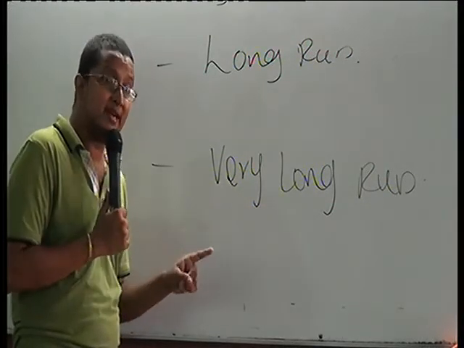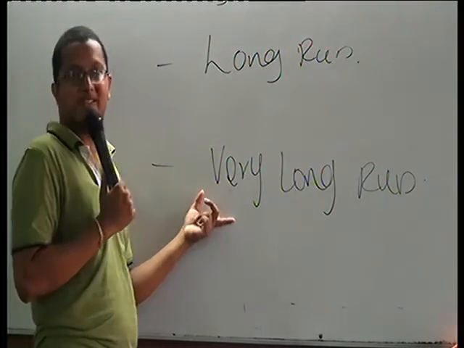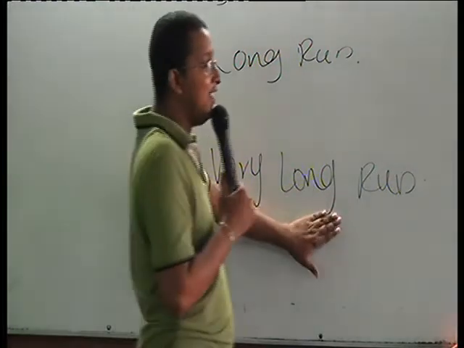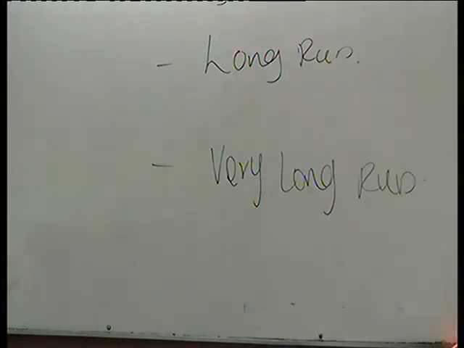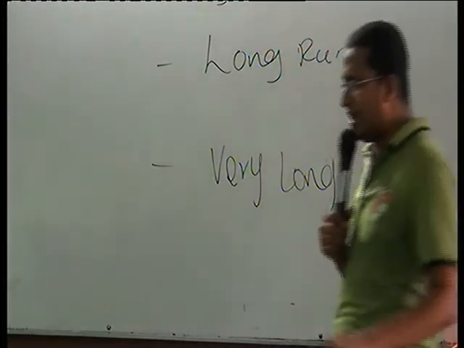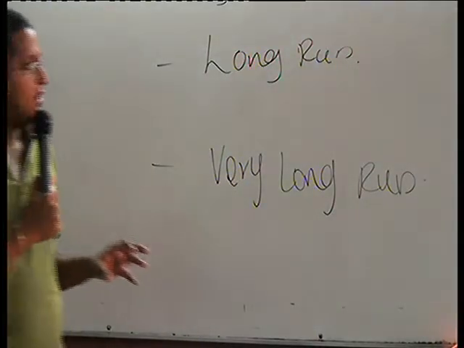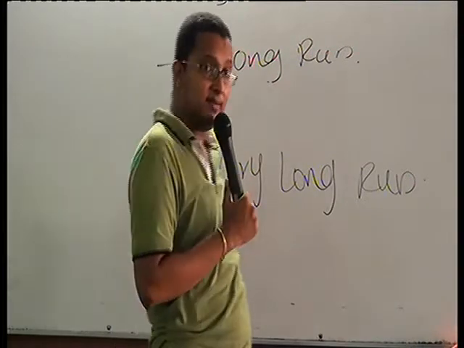If the production methodology got changed, you can identify that you are in a very long run. Understand? You are in a very long run. So that is the brief explanation of what is short run, long run and very long run.